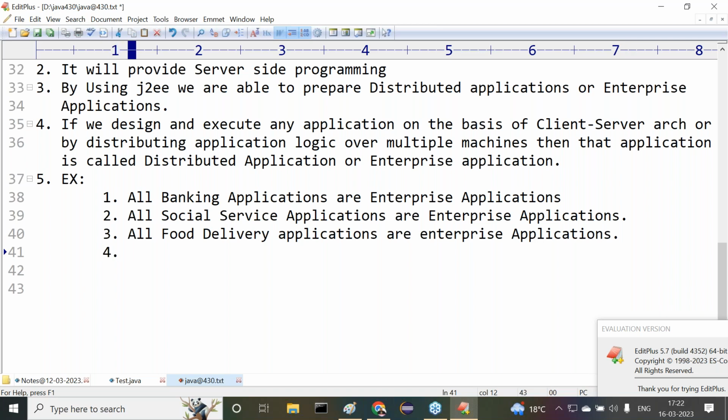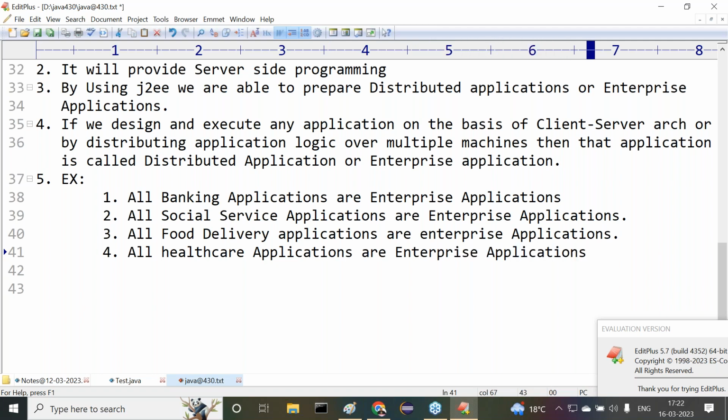Apart from this, after completion of this, all healthcare applications are enterprise applications. All healthcare applications are enterprise applications. Say, for example, a simple example.